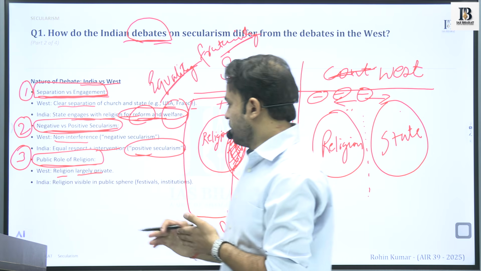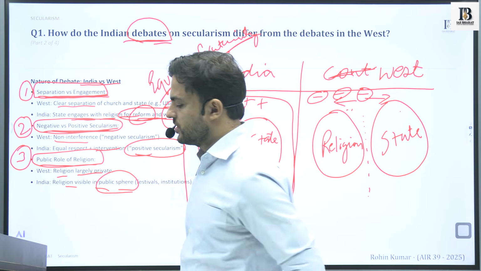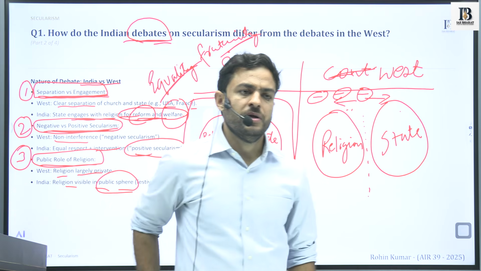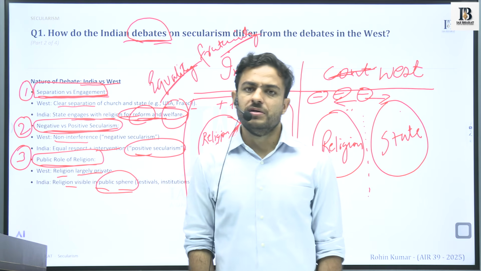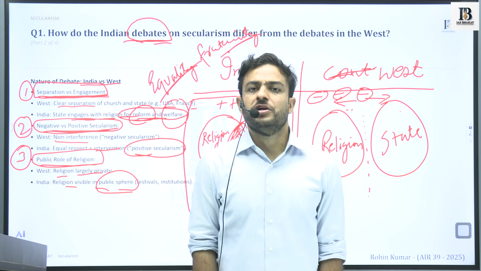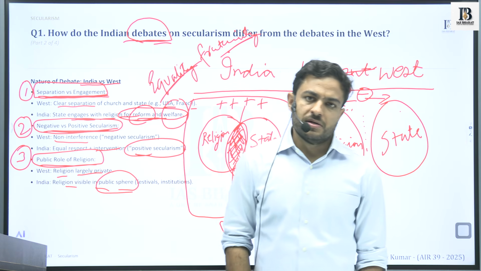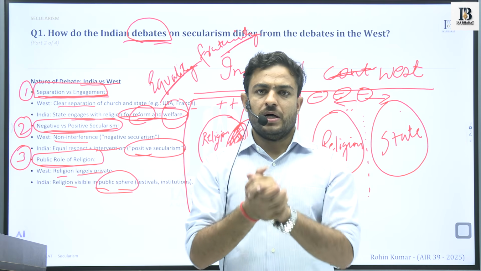However, in the case of India, religion is visible in the public sphere. In Western countries, we can see that people do not propagate ideas in such a manner that they are reflected in public life or in the public sphere, like the religious symbolism that might exist in some countries.